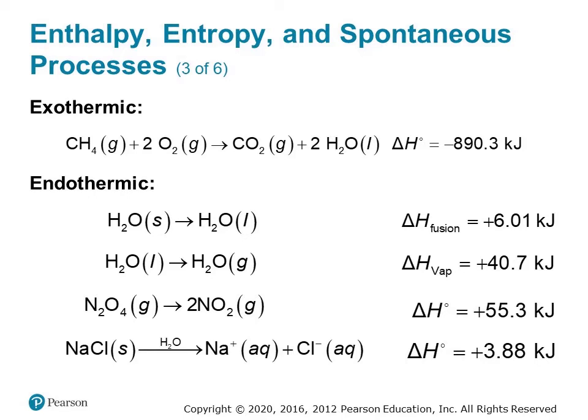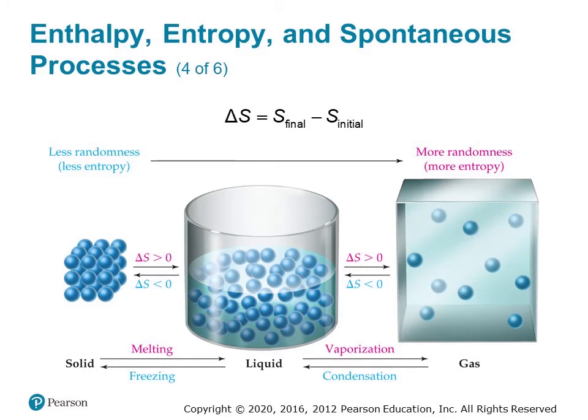While lots of reactions, especially ones that occur quickly, are exothermic, there are plenty of reactions that, at least under certain circumstances, are spontaneous without being exothermic. For instance, the melting of ice at temperatures above 0 degrees Celsius, the boiling of liquid water above 100 degrees Celsius, the decomposition of N2O4 into NO2, or the dissolution of sodium chloride in water are all spontaneous processes, but you can see here that they are all endothermic to varying degrees. To explain why some reactions are endothermic and still spontaneous, we need to incorporate entropy.